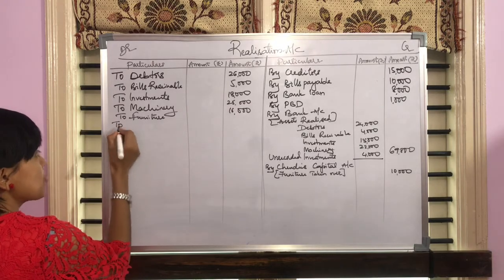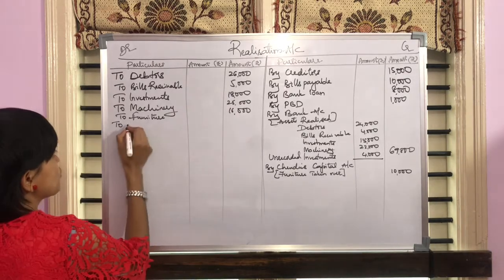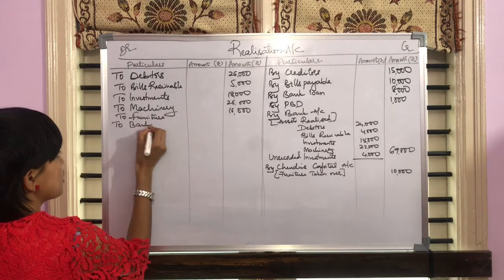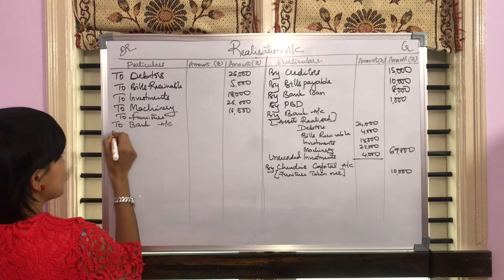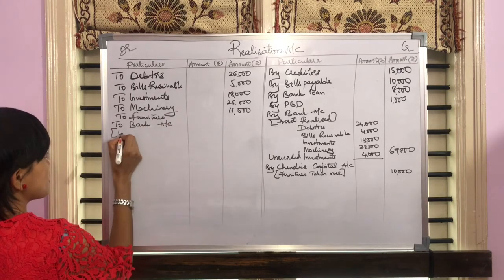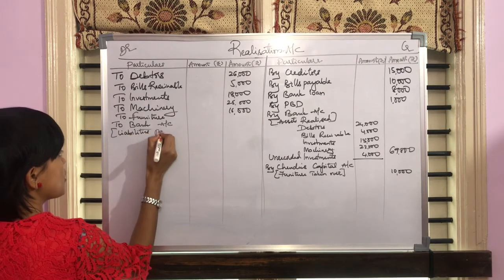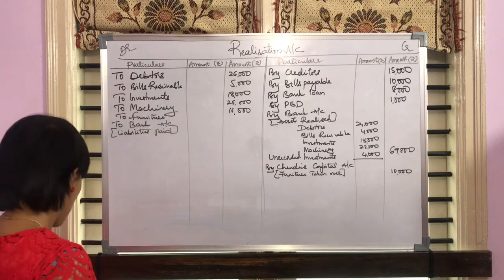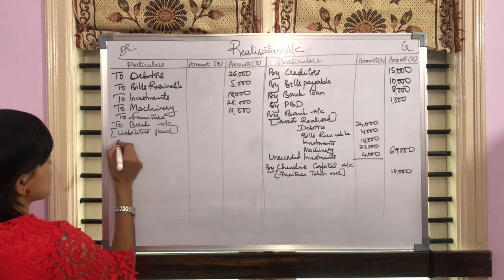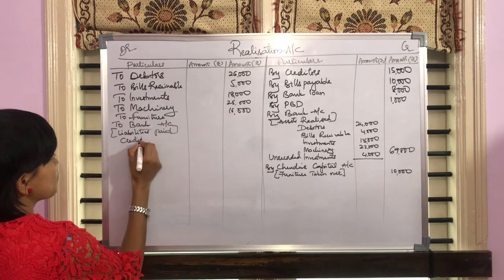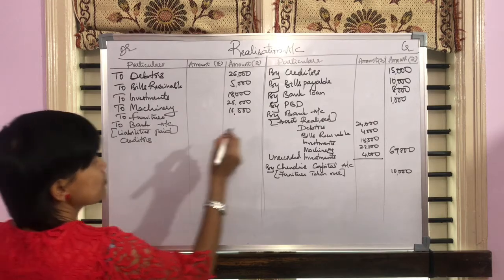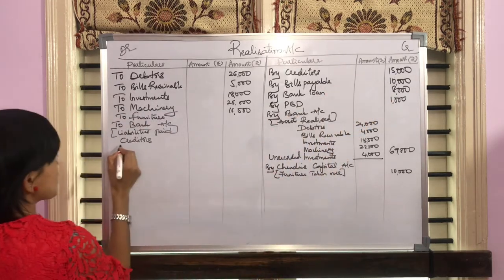Point number C, creditors and bills payable are paid at a discount which is 5% less. So liabilities are being paid off, which will be recorded in bank account. In bracket I will write it as liabilities paid. So the first liability is creditors. The value of creditors is 15,000.